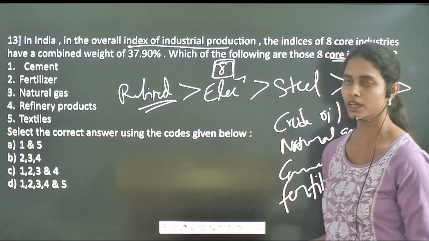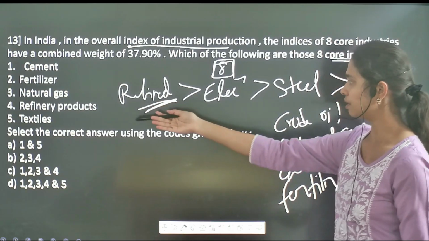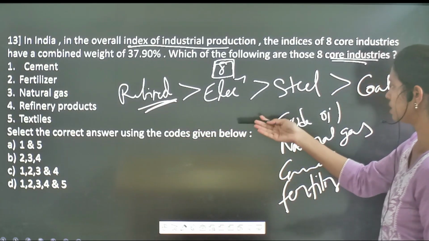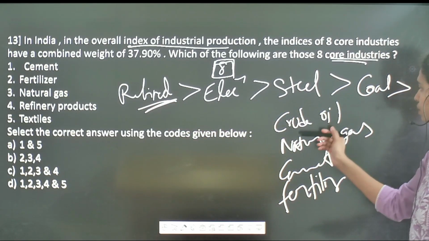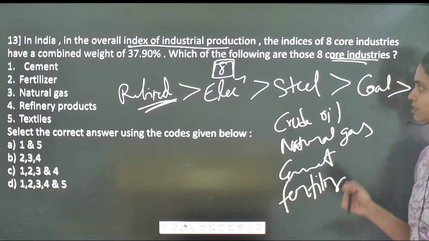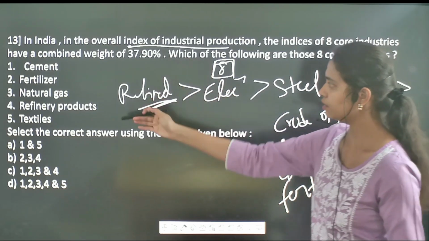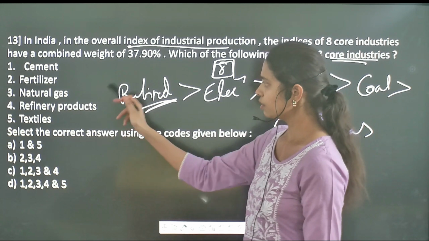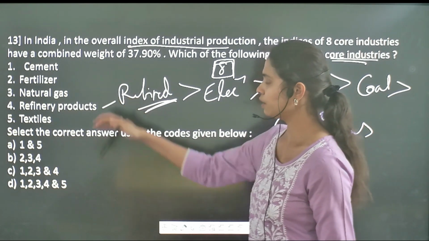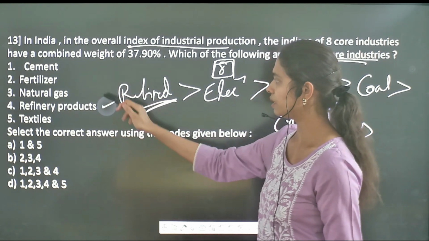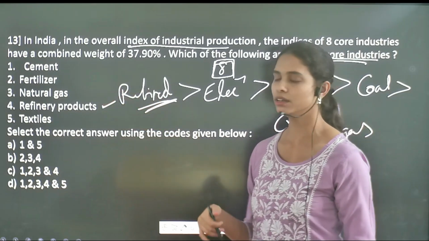industrial production. So here it includes the refined products, followed by electricity, followed by steel, coal, crude oil, natural gas, cement, as well as fertilizer. So here you have to recognize and determine which of the following were these 8 core industries.